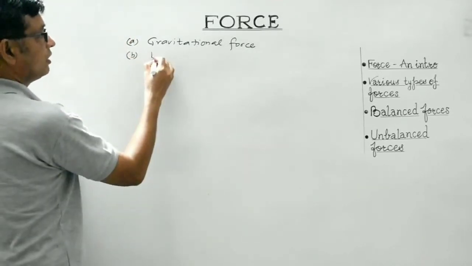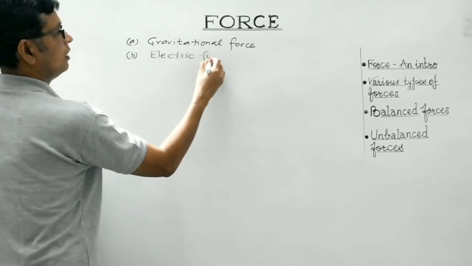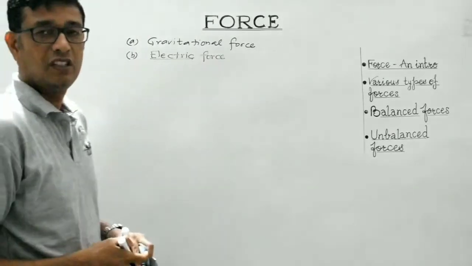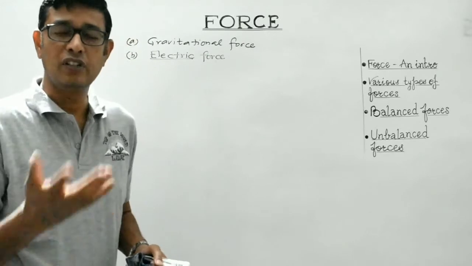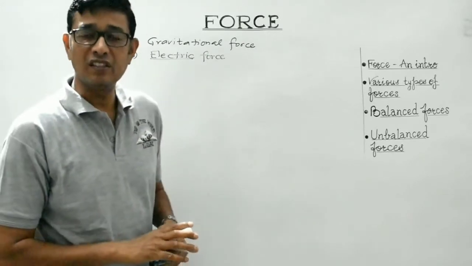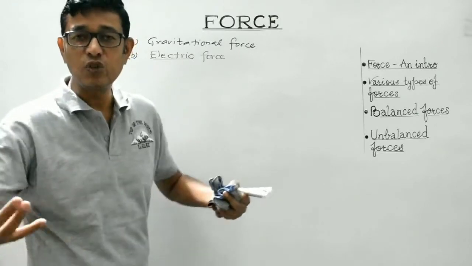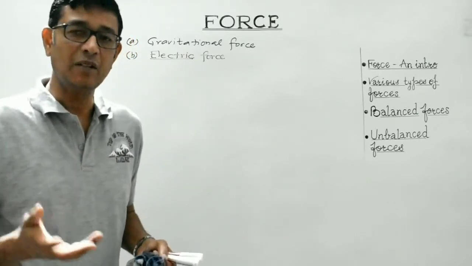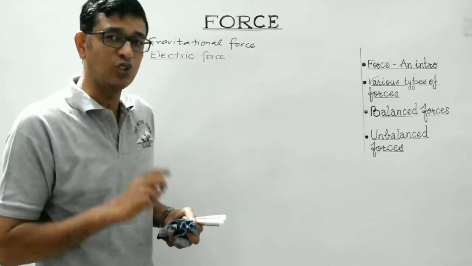Second, we'll discuss electric force. Now from the term, it must be very, very clear. Electric force can exist only between charged bodies. You have heard that two like charges tend to repel each other. Two unlike charges tend to attract each other. There are actually two types of charges. It can be either positive or negative, and neutral bodies possess zero charge.